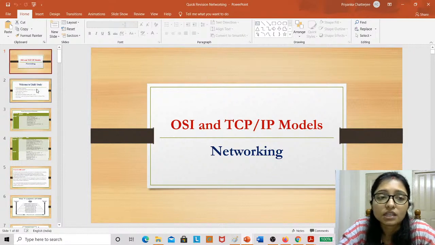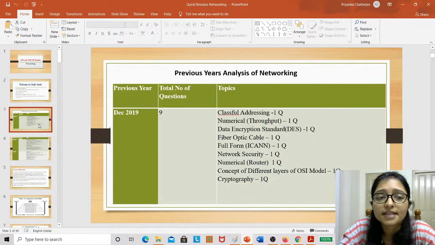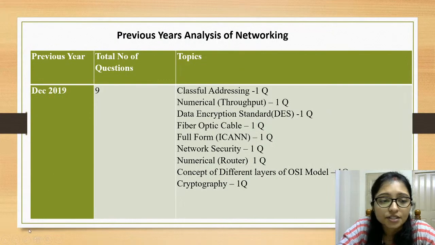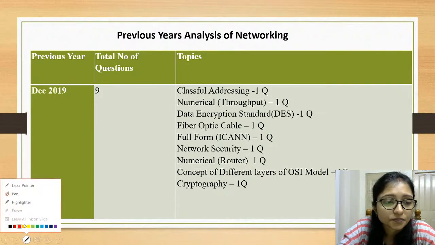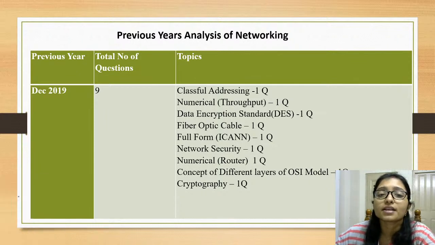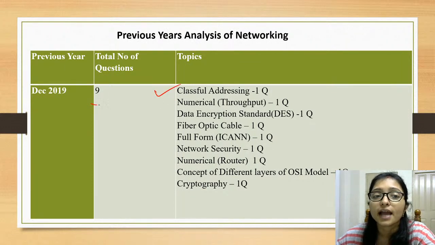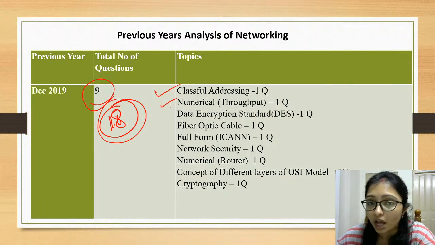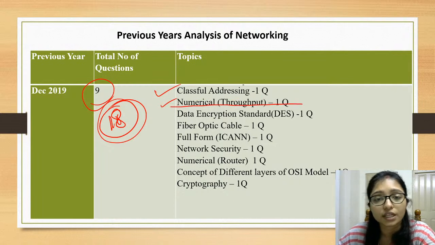Yes. So this is the previous year's analysis. Just go through it once. I am doing the slide, the current slide. Yes, this is the current slide. So this is the previous year's analysis as we have done already. From the previous year's analysis, class full addressing, 9 questions were there. 9 questions means 18 marks only from networking. So you can see how important it is. Numericals are there, throughput numerical. So we will cover all the numerical.